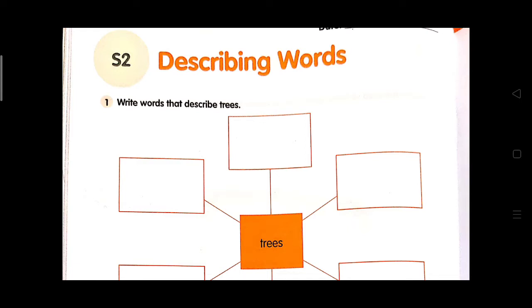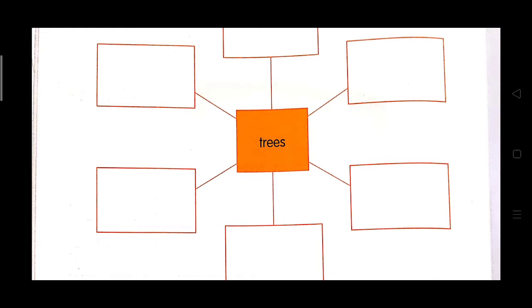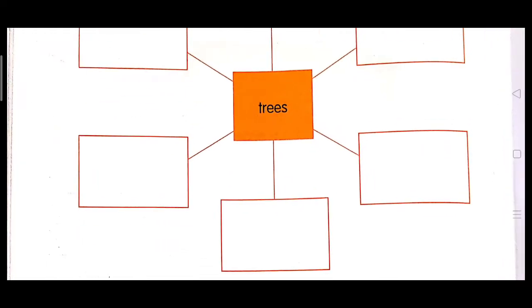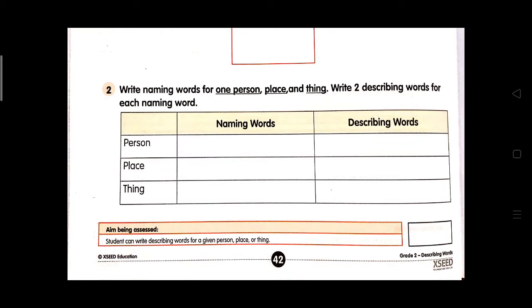As you have done in the previous class, in previous worksheet S1 also you have used a word web. Here also you will use again a word web for the trees. In the middle square, what is written? Trees is written here. You will write some describing words about the trees. Now look at question number 2.